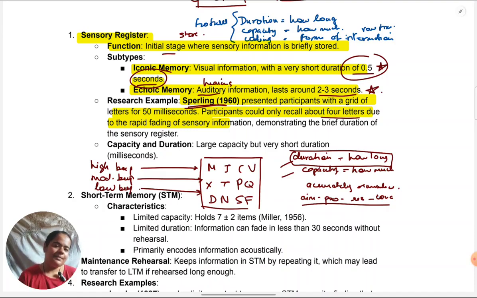Okay, and then capacity and the duration I've already explained. For sensory registers, broadly, of course, it's a little different for individual registers, but broadly what you can remember is they all have a large capacity. Lots of experiments have been done on this, how much information can be seen at one time with the eyes, heard at one time with the ears. It's found to be almost unlimited.